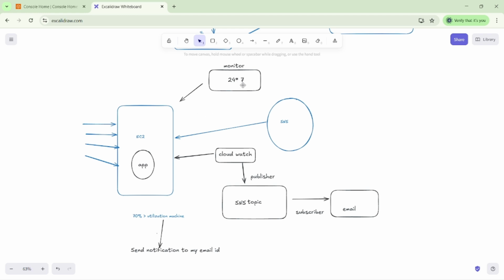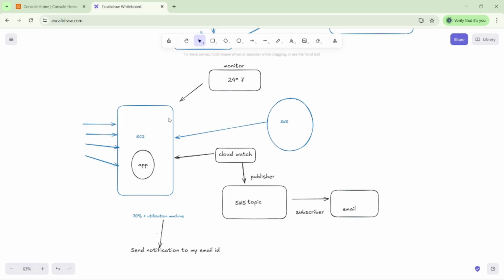Is it possible from the human or manual side? No, it is not possible to monitor 24 by 7. So that is the problem. Why do we need to monitor our EC2 instances?